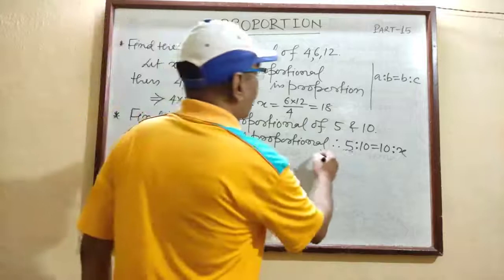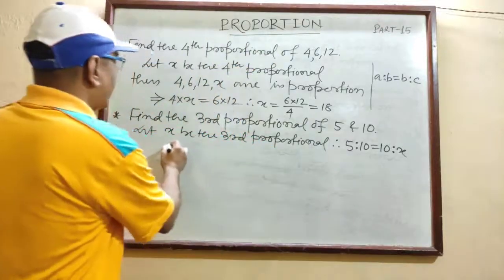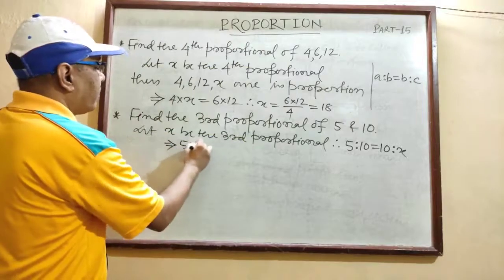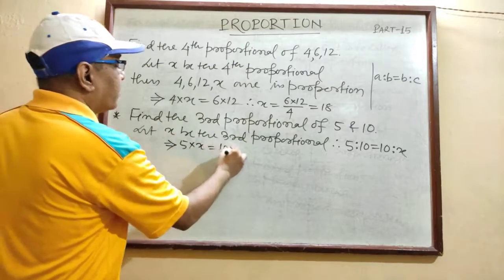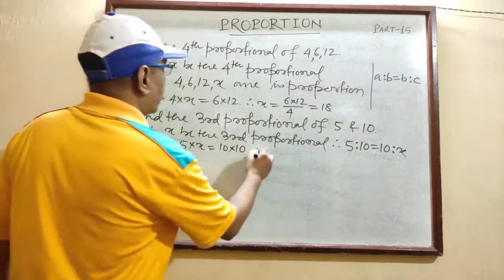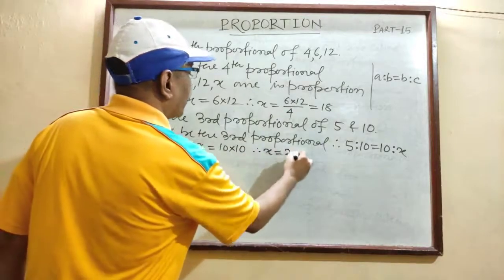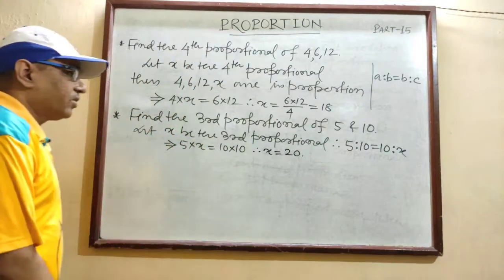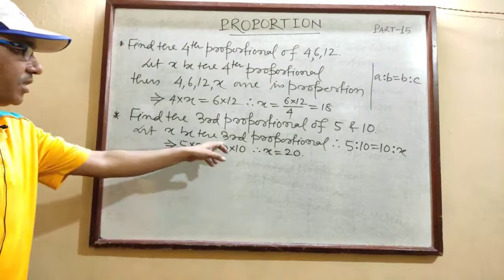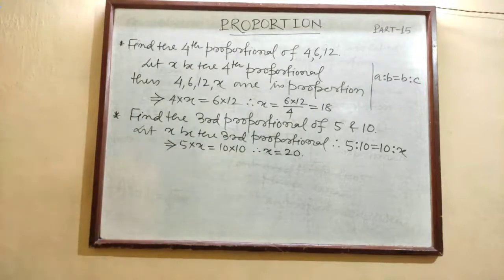So from here you have to calculate x. As you know, product of extremes is equal to product of means. So from here x will come 20. So 20 is your third proportional. Bring 5 here: 5 2s are 10, 2 10s are 20. So in this way we can find the third proportional.